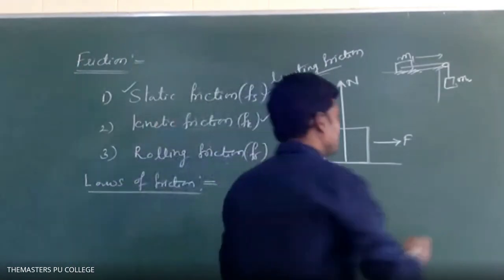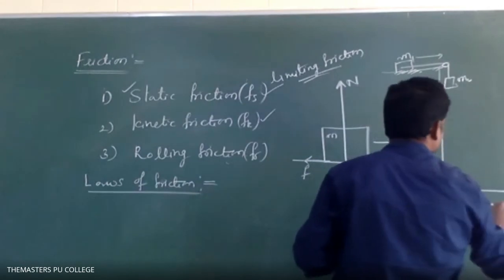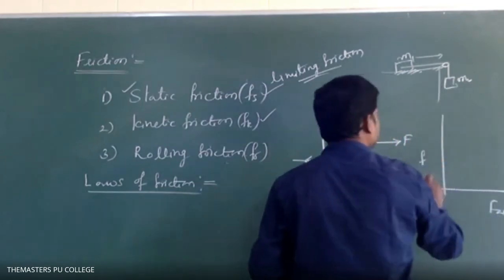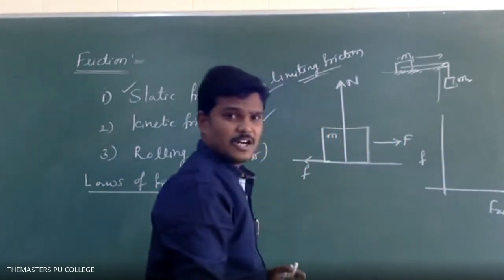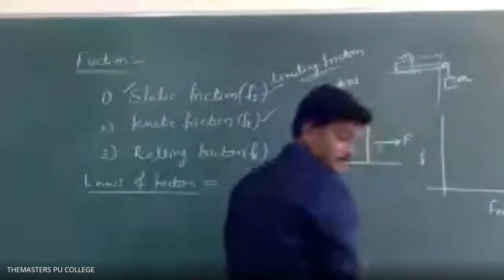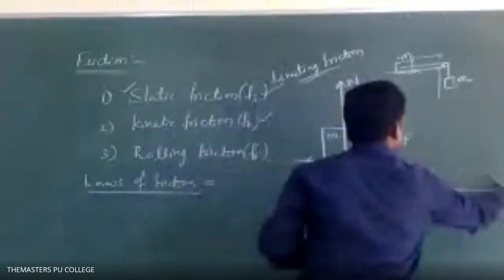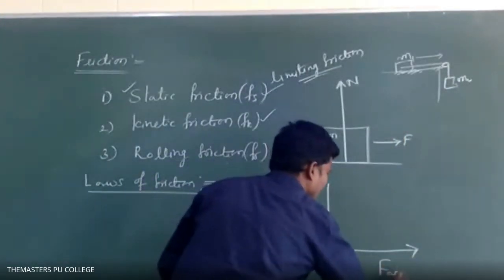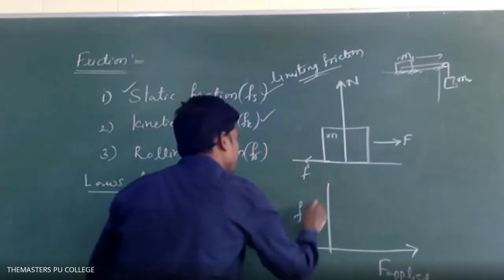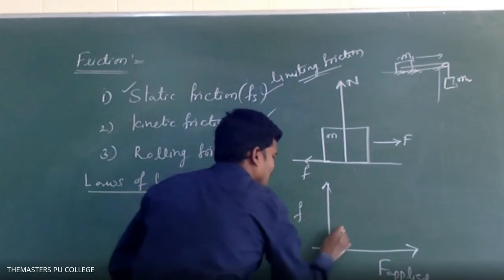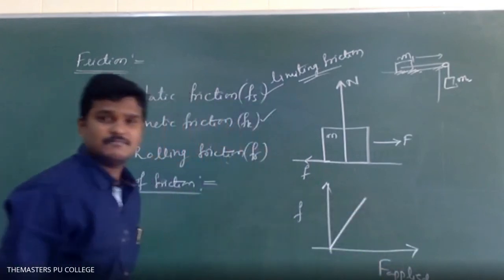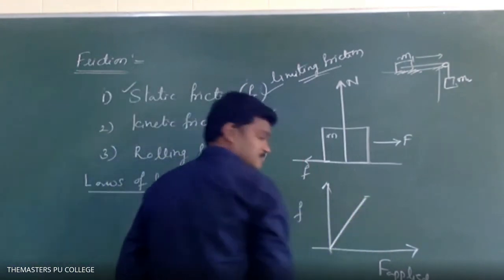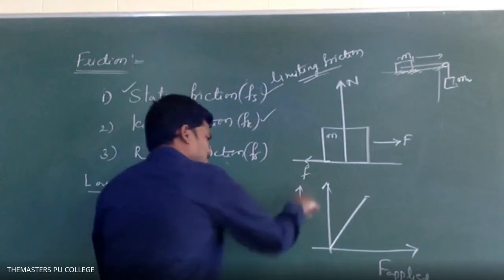If you imagine a graph, the graph looks like this. Let us suppose this is the applied force and this is the frictional force. This is the force applied by you and this is the frictional force. See, as the applied force increases, the frictional force also increases and reaches a maximum value.